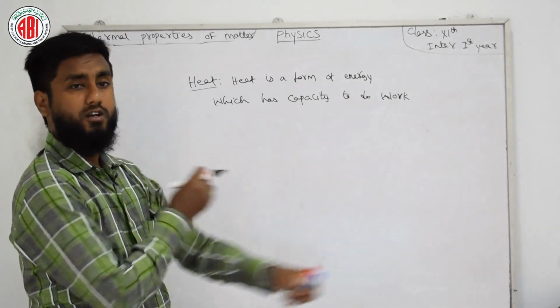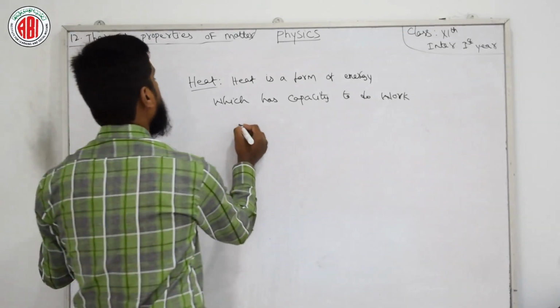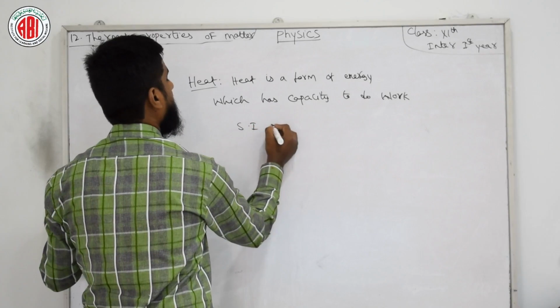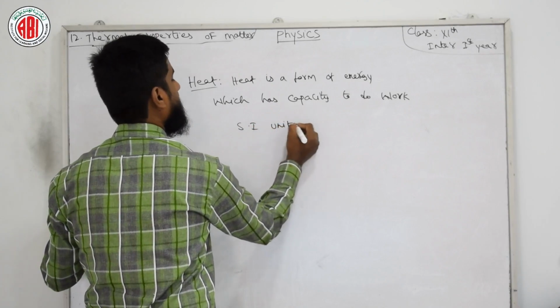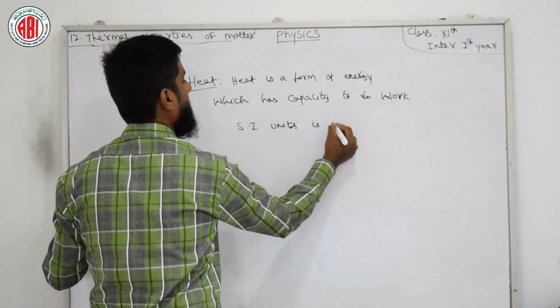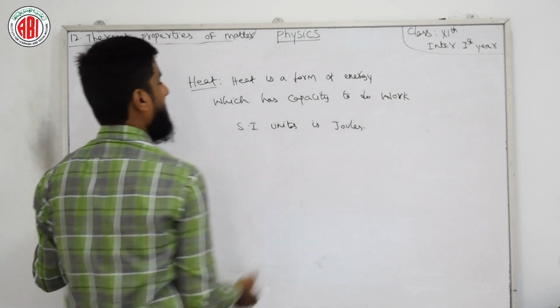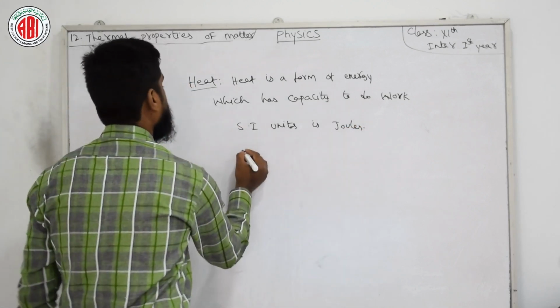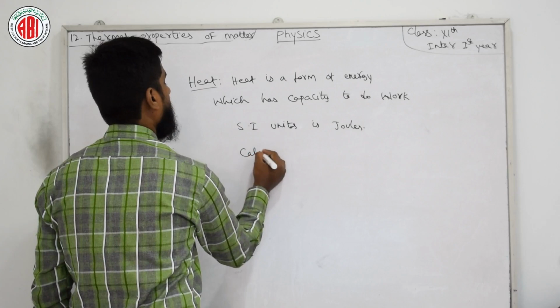And what about the units? Here the SI unit of heat is the joule. And the instrument used to measure heat is the calorimeter.